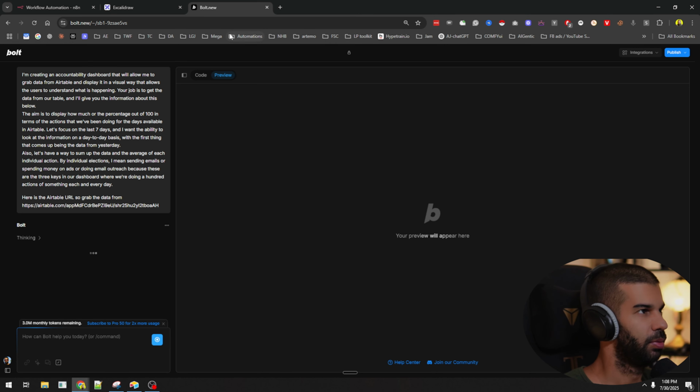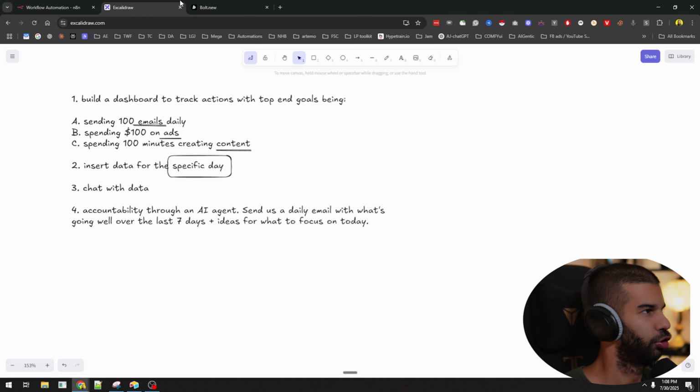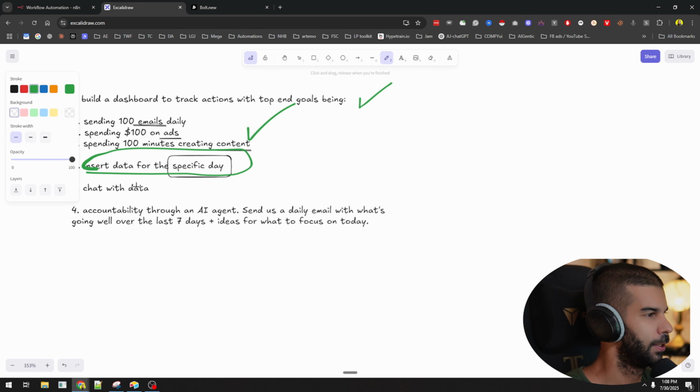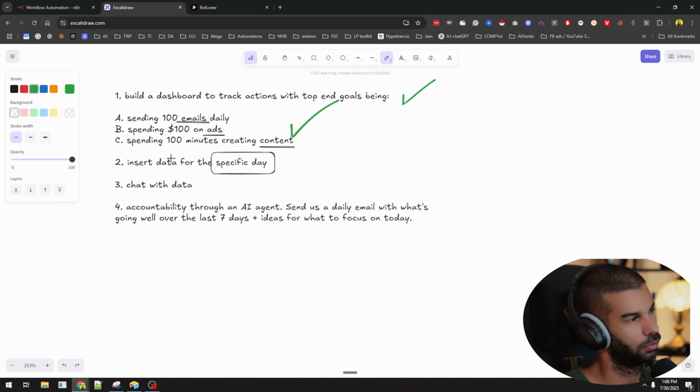Let's run this. In the meantime, let's think about the automations that we want to create. So here, in a second, this will build a dashboard to track that. Great, insert data for the specific day. So yeah, here we said insert data for the specific day. I mean, that's fine, because we will insert the data through n8n, so that is fine.